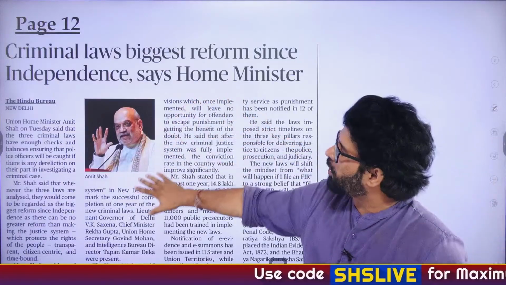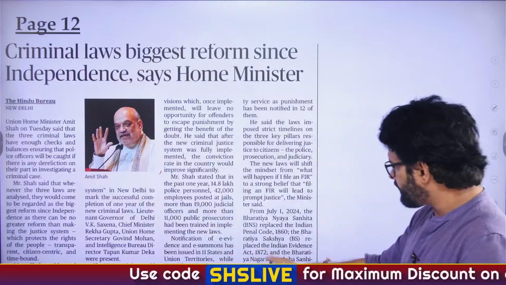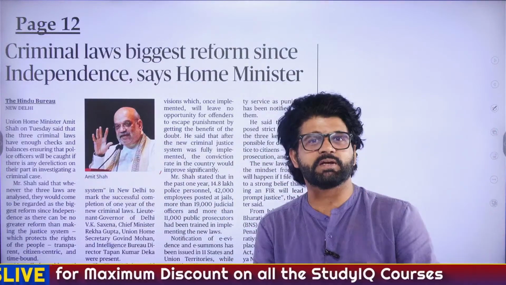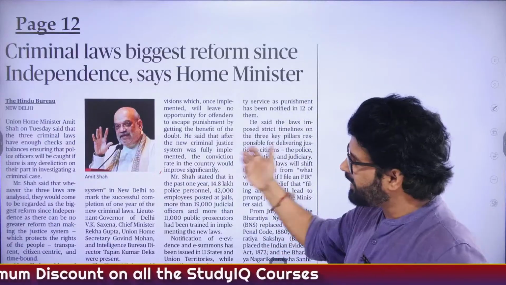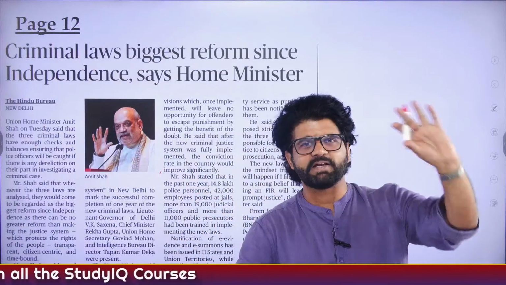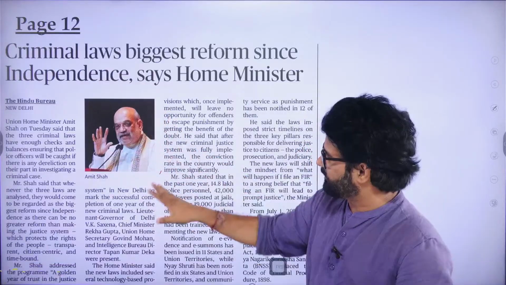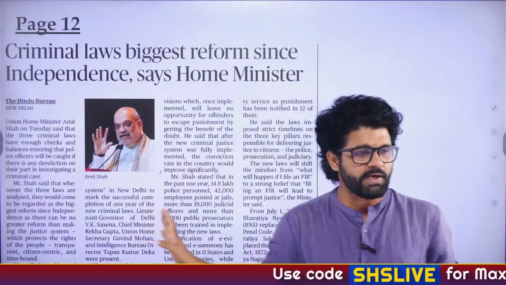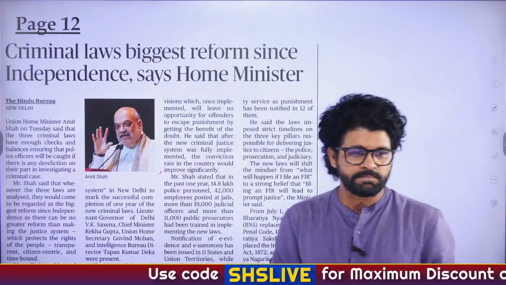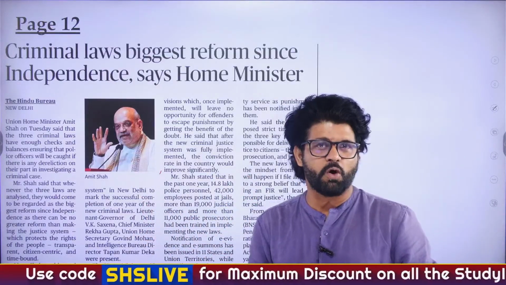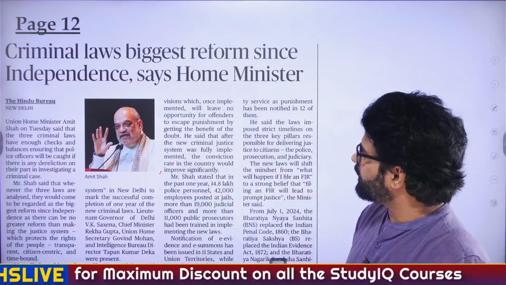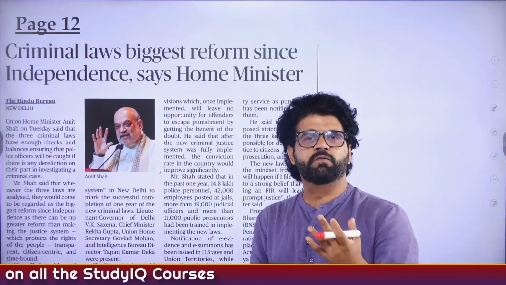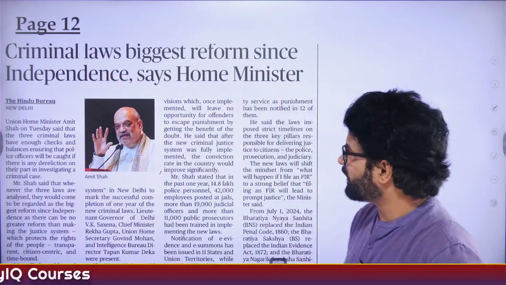So here he is talking about Bharatiya Nyaya Sanhita and all those stuff, and how it has replaced the archaic IPC, CRPC, Indian Penal Code, Criminal Procedure Code, and we agree with him. It's very easy to criticize government all the time, but we agree with this whole thing, whatever Amit Shah sir is saying. We talked about Amit Shah sir yesterday also, when we discussed Ministry of Cooperation. So he is not only Home Minister, he is also Cooperation Minister. This Ministry of Cooperation was formed in 2021, very important.